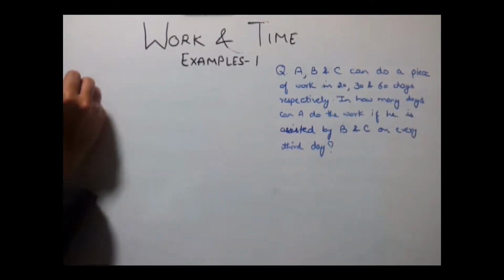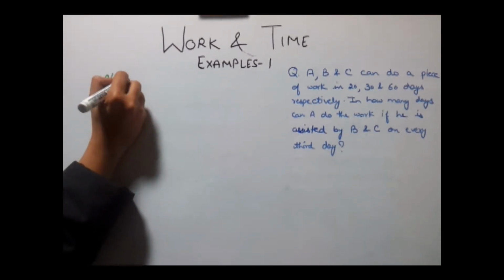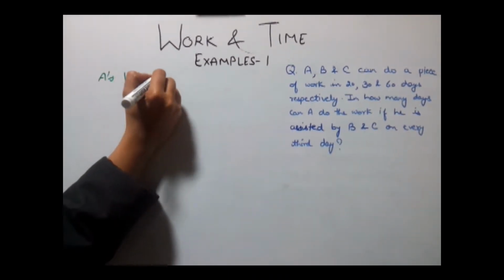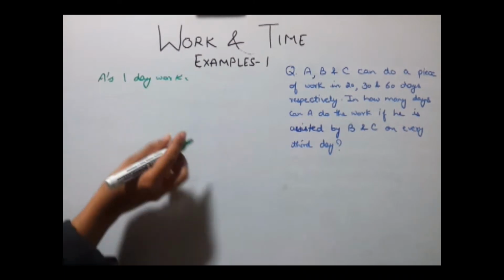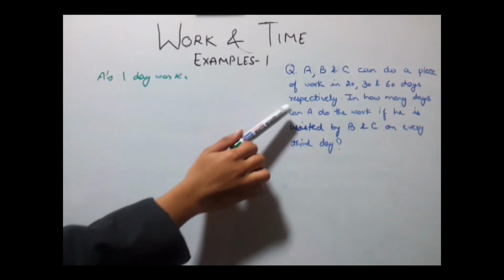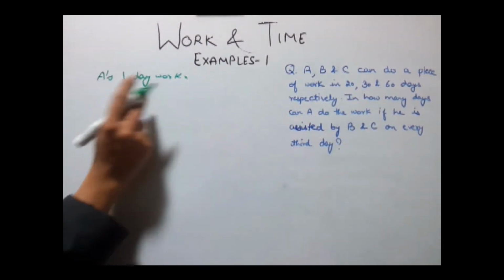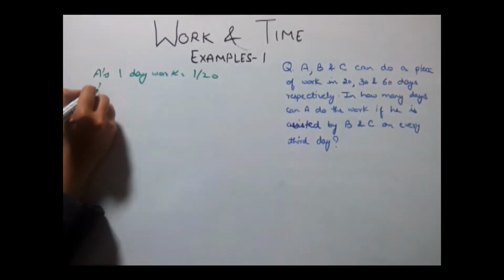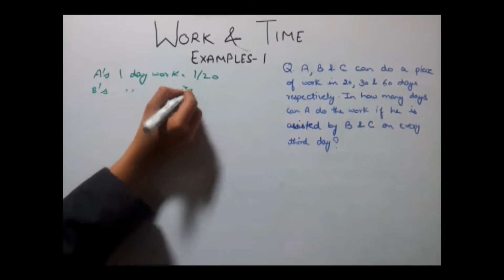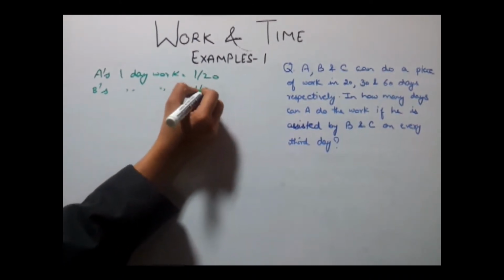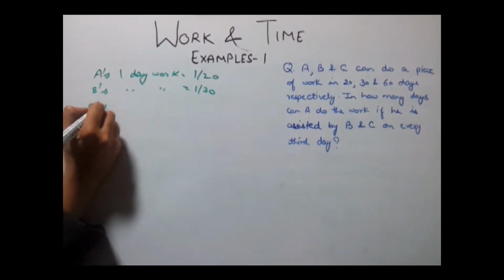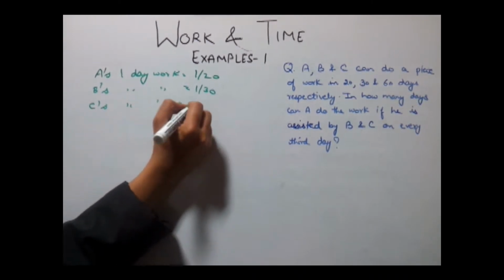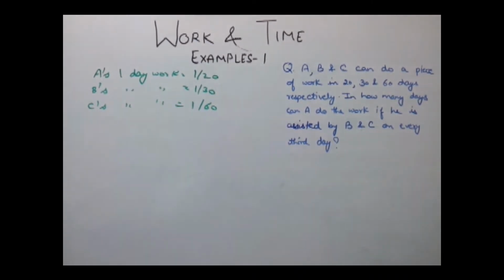Let's say A's 1 day work will be equal to 1 upon 20 because the total work he can complete in 20 days. So his 1 day work is 1 by 20. Similarly, B's 1 day work will be 1 by 30 and C's 1 day work will be 1 by 60.